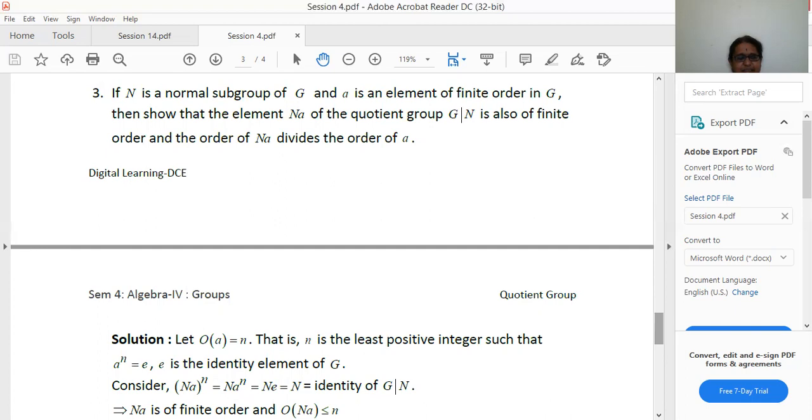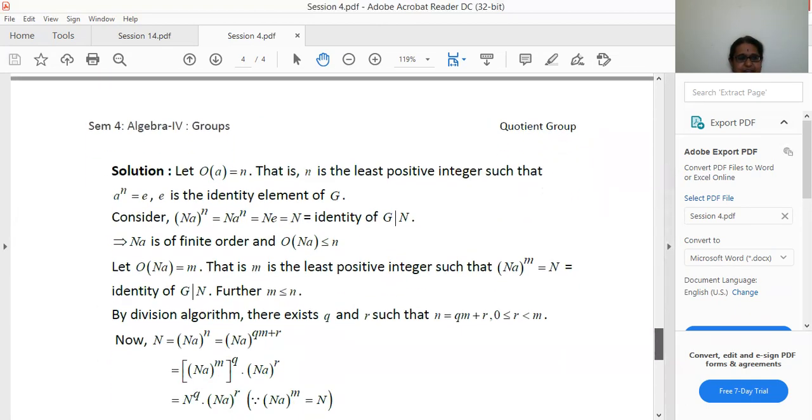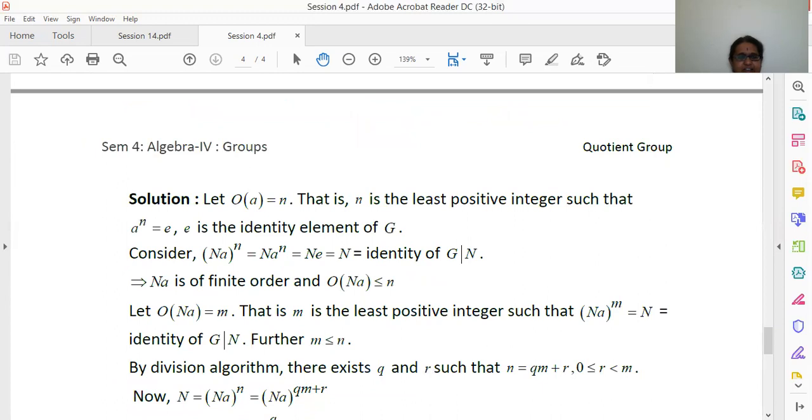This implies Na is of finite order and the order of Na is less than or equal to n. So let the order of Na be equal to m. That is, m is the least positive integer such that (Na) whole power m is equal to N, which is the identity of G by N.